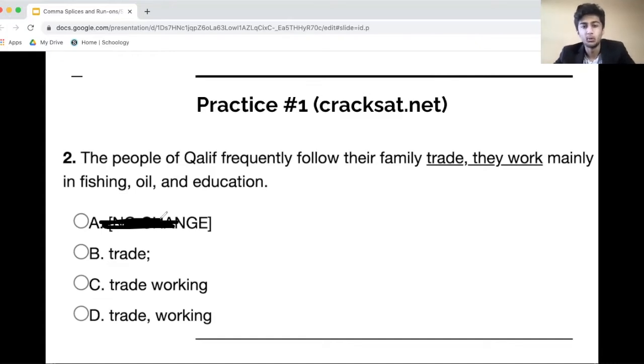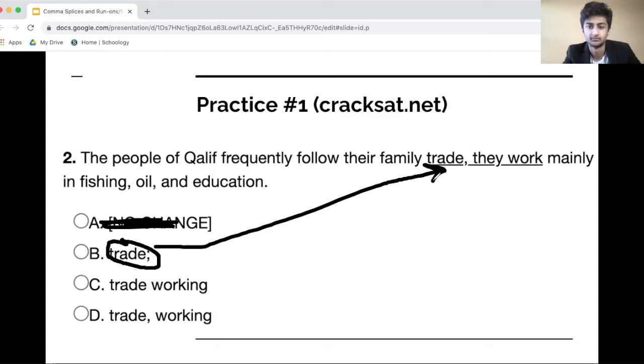Let's look at B. The people of Caliph frequently follow their family trade, semicolon, mainly in fishing, oil, and education. Now, to avoid getting confused, I'm going to take this little blurb right here and sub it in right here. This is what comes after the semicolon: mainly in fishing, oil, and education. So what's the problem here? Well, a semicolon can only connect an independent clause and another independent clause.